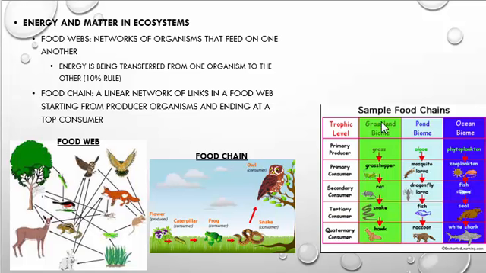So there's a grassland biome food chain where grass gets eaten by a grasshopper, and the flow of energy is represented by these arrows. So we have primary producers, primary consumers, secondary consumers, tertiary consumers, and top consumers.